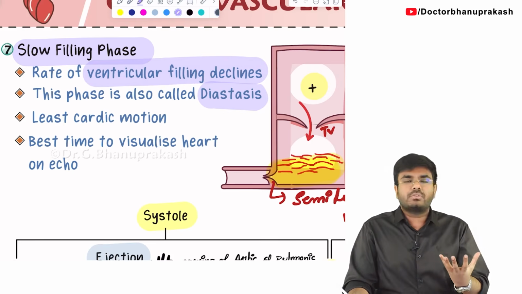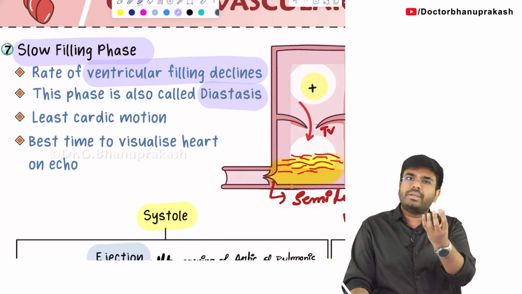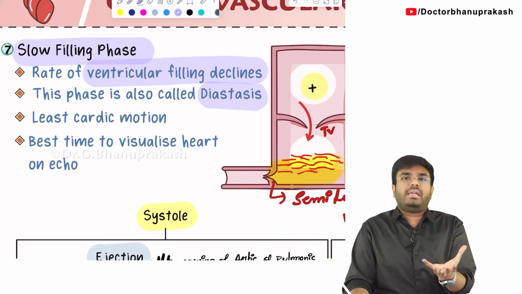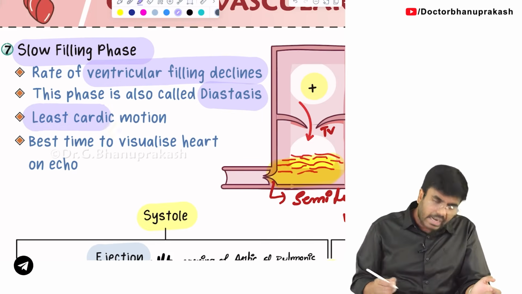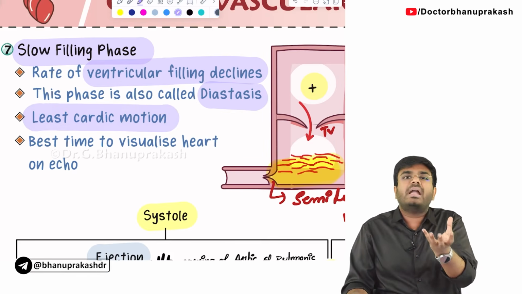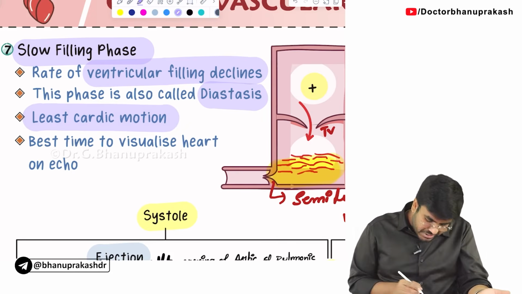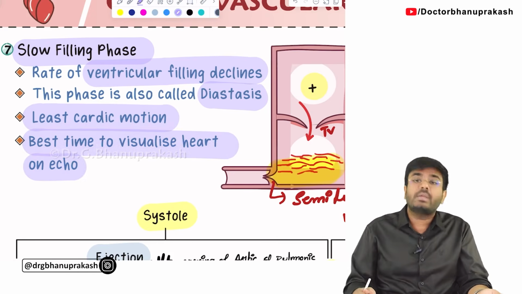And the heart is now completely relaxed. The atria are completely relaxed, and the ventricle is also completely relaxed. So there is the least cardiac motion. The movement within the heart is now very little. So this is the best time to visualize the heart on echocardiography.